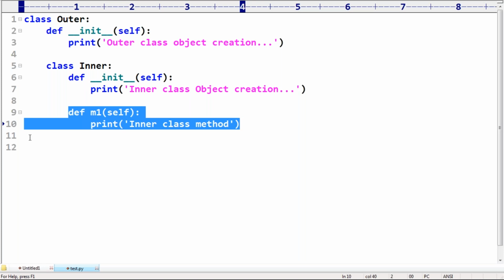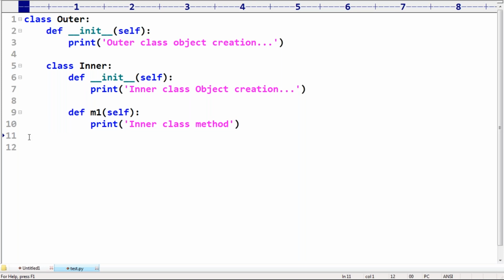Okay. Now step 1, create the outer class object. Yes, I created the outer class object. By using this, create the inner class object: I is equal to O dot inner. By using the outer class object reference, I'm calling the inner class. Next, I dot m1. If I take like I dot m1, happily, sir, the m1 method is going to execute.